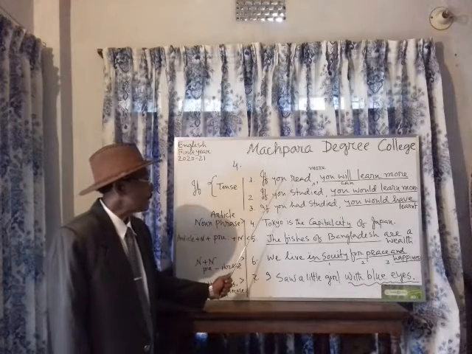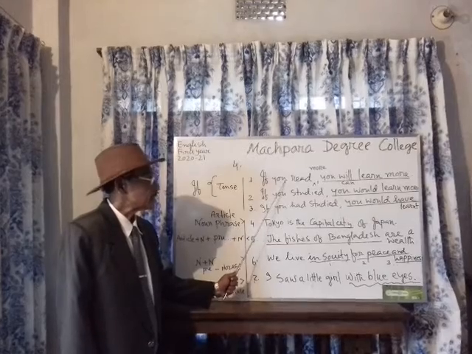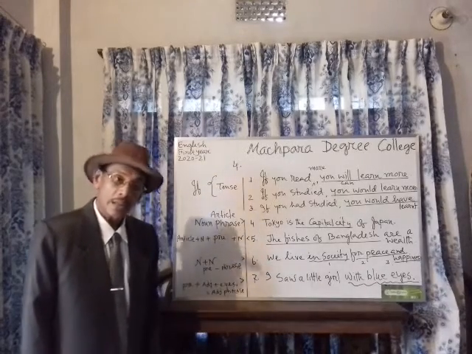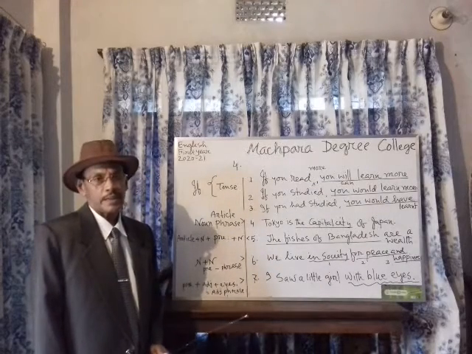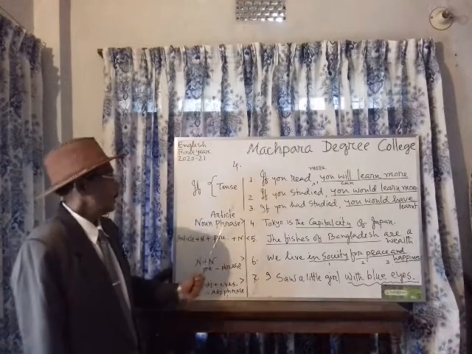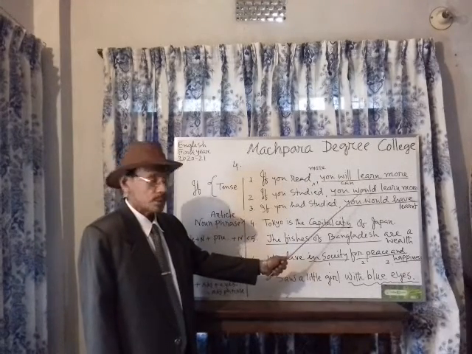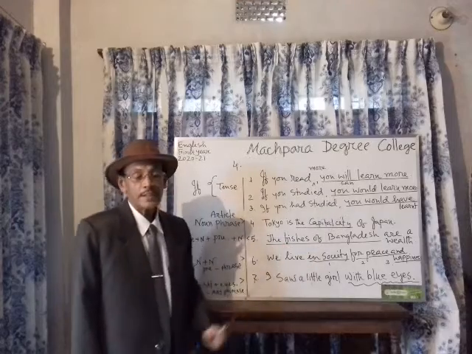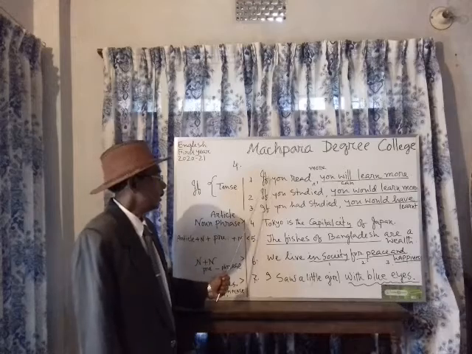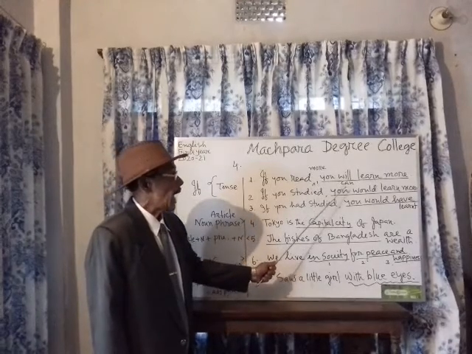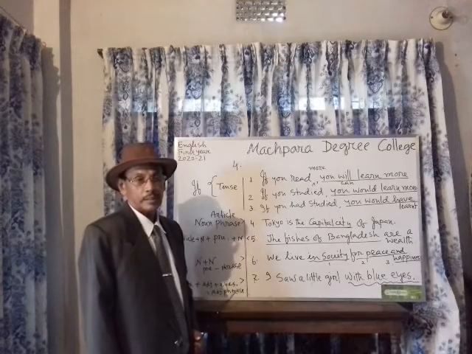If the first part of the sentence using if is indefinite tense, the next sentence may be indefinite tense or it will be future indefinite tense. Such as, if you read more, you will learn more. Here we see the next sentence is future indefinite tense. And if we say, if you read, you can. If we use here can, the sentence is indefinite.